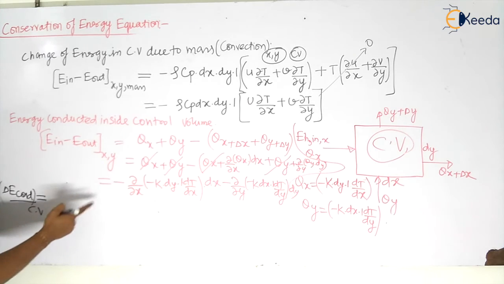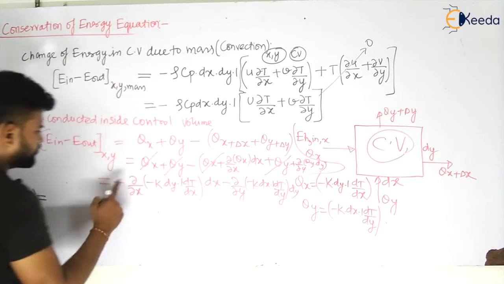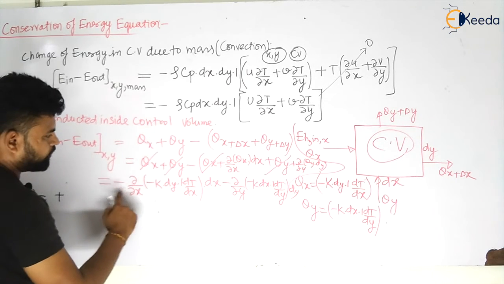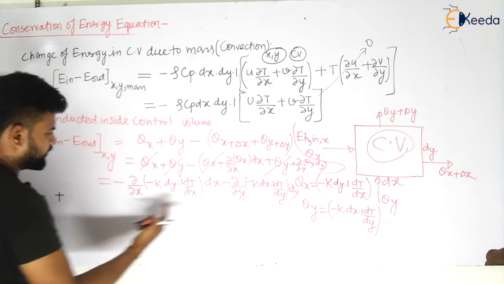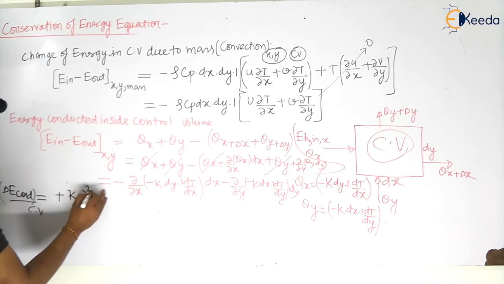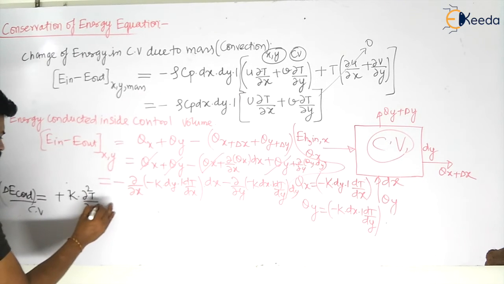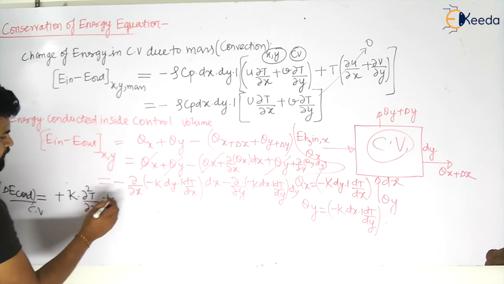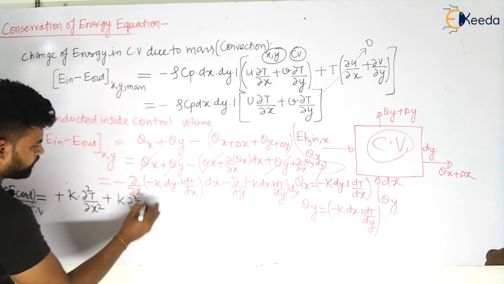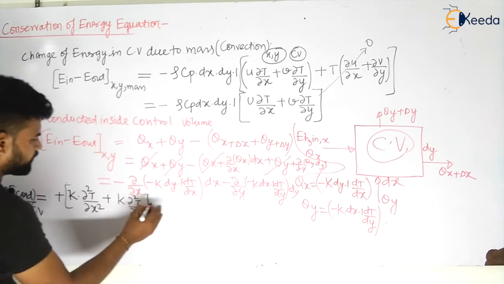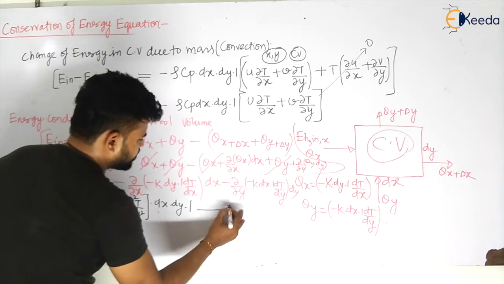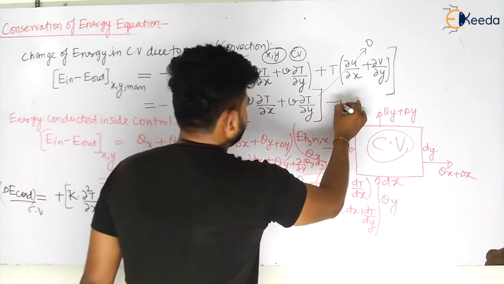I am taking k, dy dx and 1 out, so this will become k of del square t by del x square plus k of del square t by del y square multiplied by dx dy multiplied by 1. So this is your equation second, and this is your equation number first, my dear students.